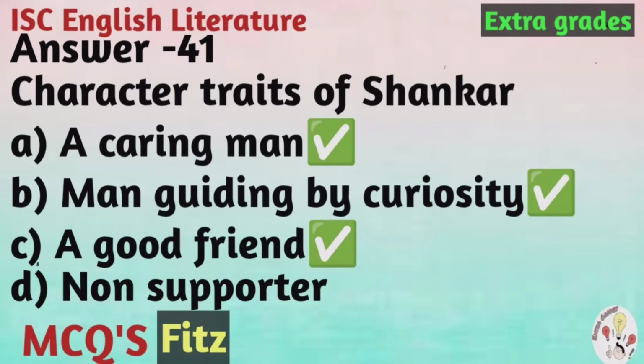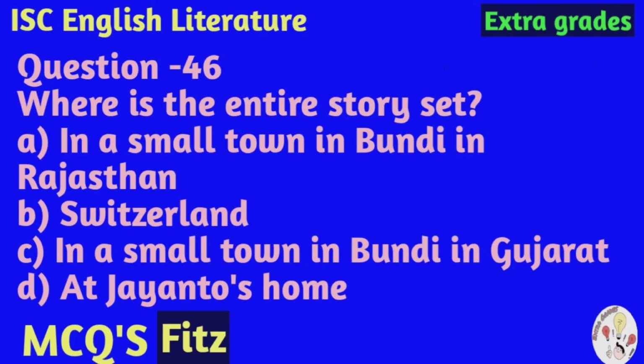And the correct option is, here also children, more than one is correct, that is, Shankar was a caring man. A is the correct option. B is also the correct option, man guided by curiosity, and C is also the correct option, that is, a good friend.